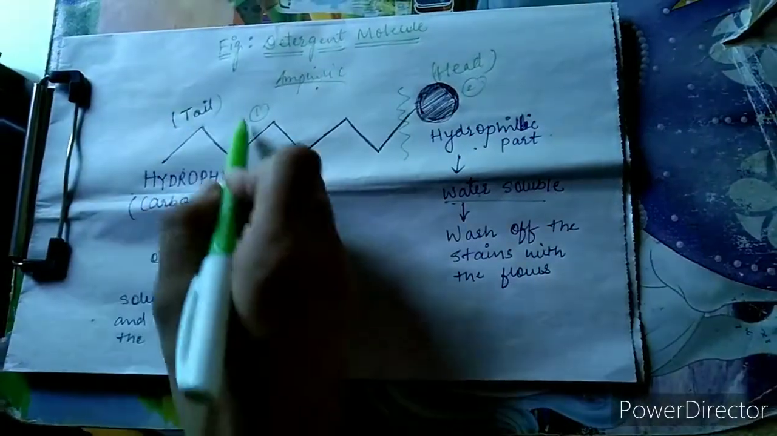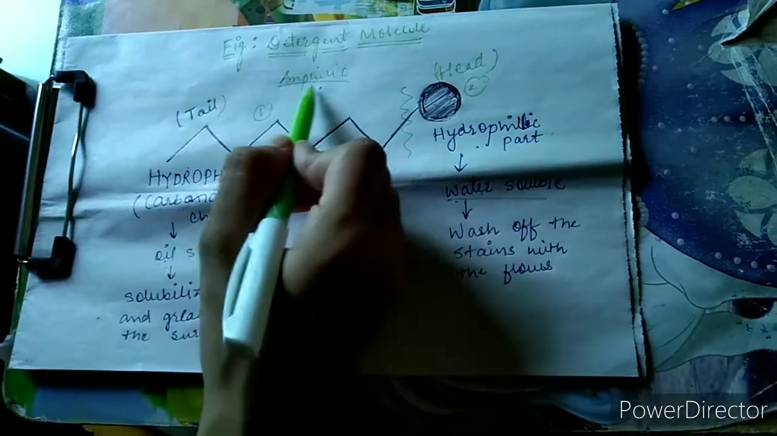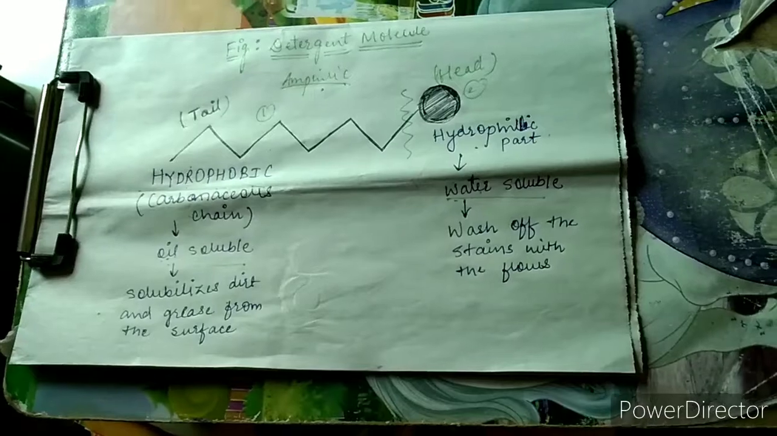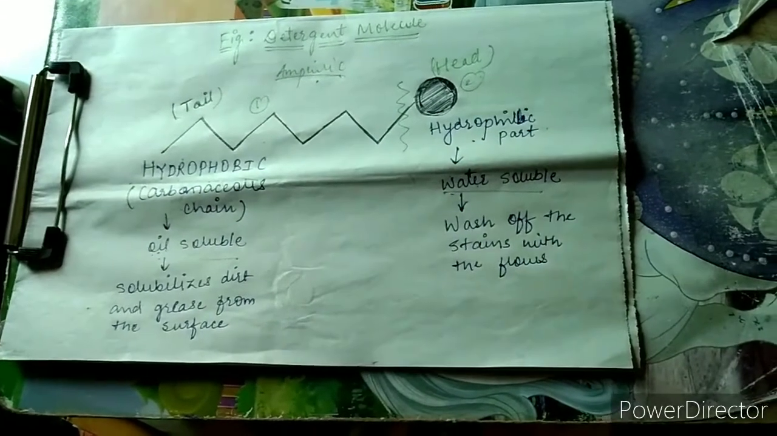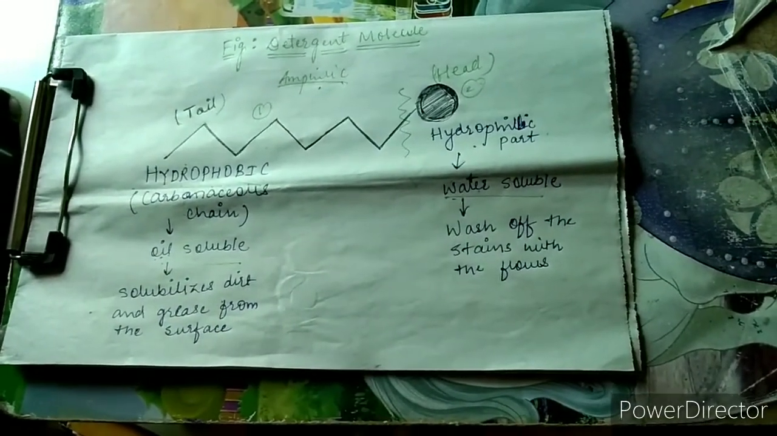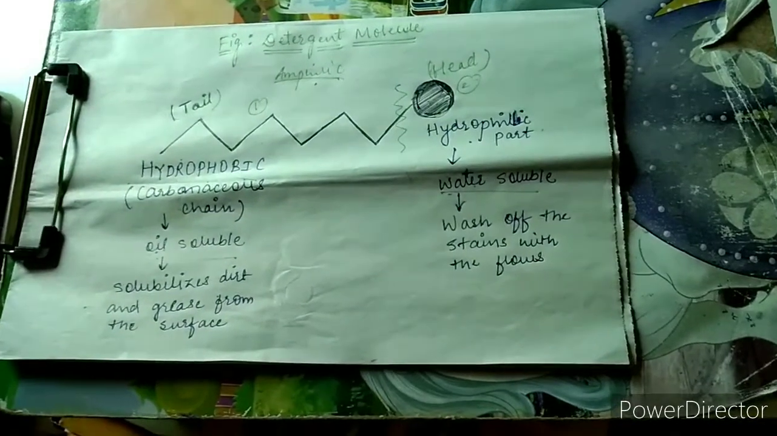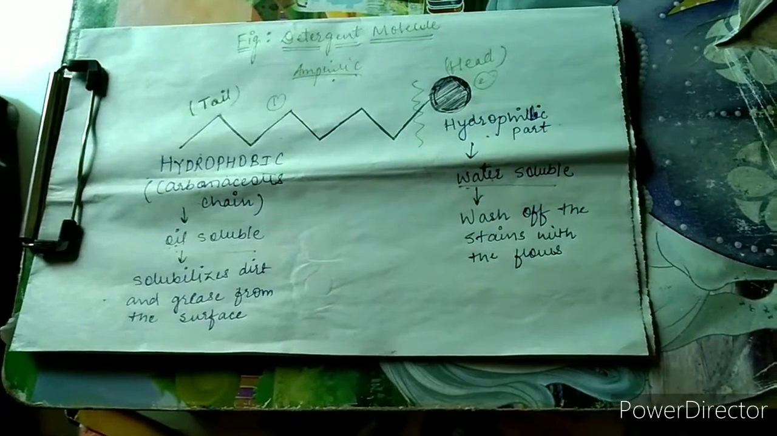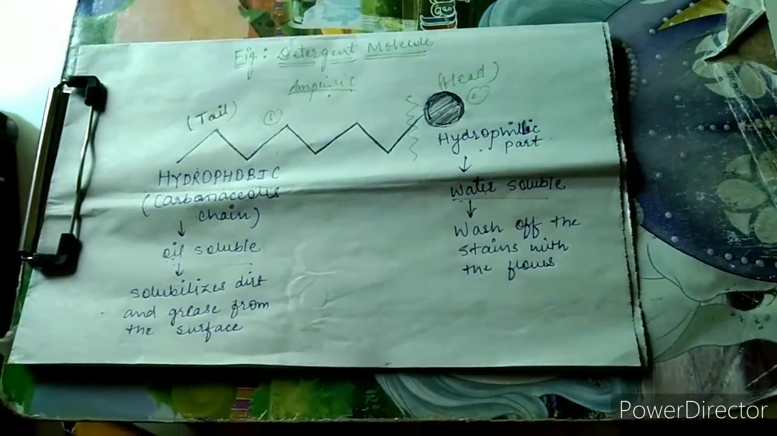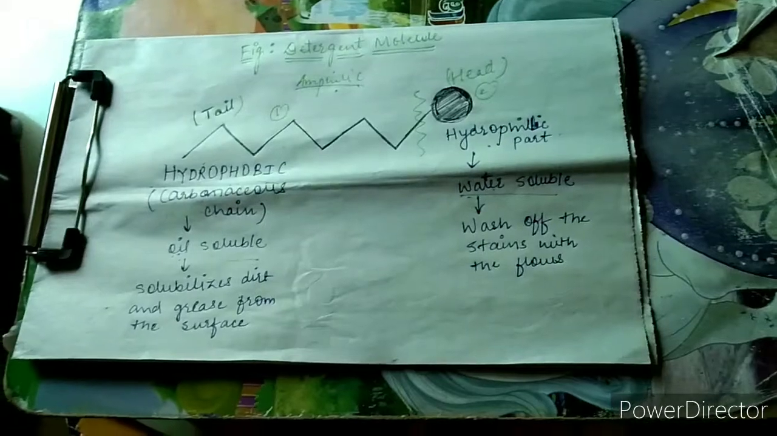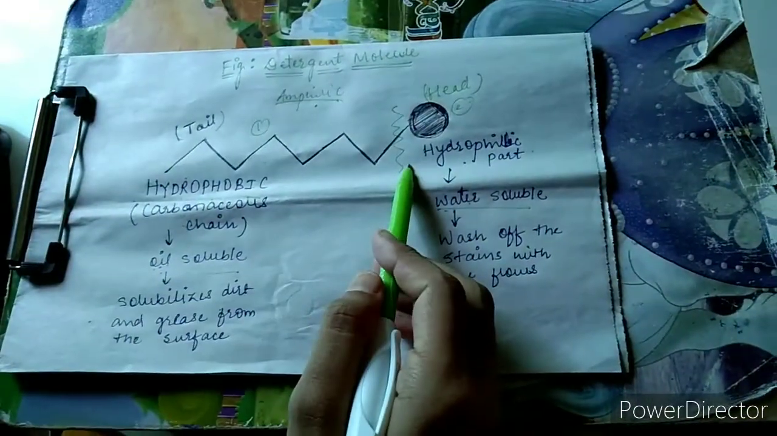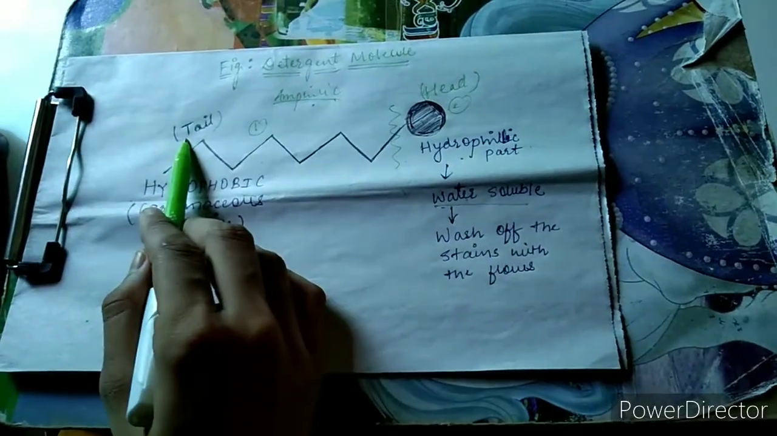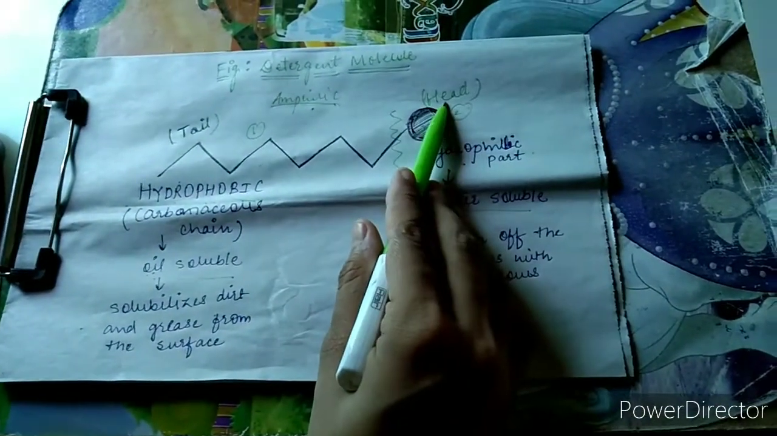Now this is the molecule of detergent which is amphiphilic in nature. Amphiphilic means having the property of being soluble in both oil and water. The dirt which is attached on the surface is in the form of dust, lipids or grease, which can't be removed by water only. Thus, when we add detergent to it, this detergent molecule breaks into two parts. The first part is the tail and the second part is the head.